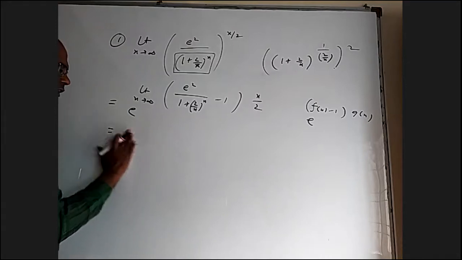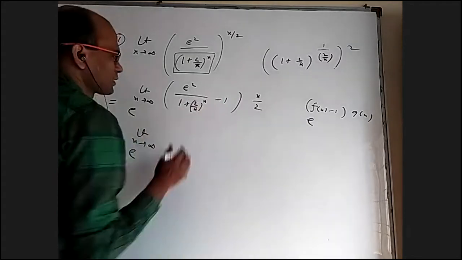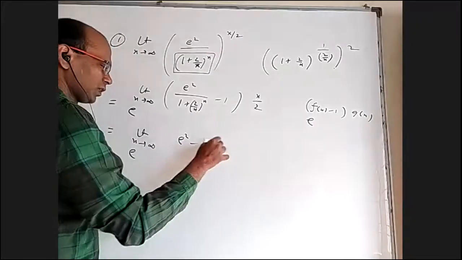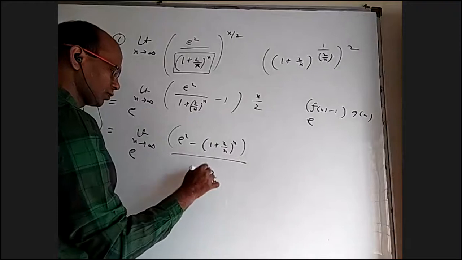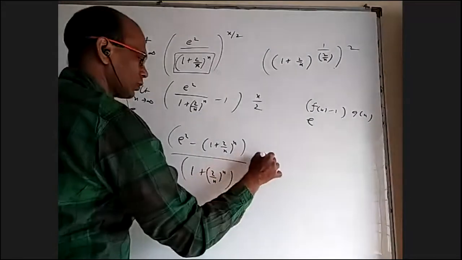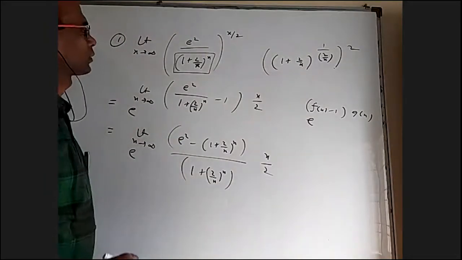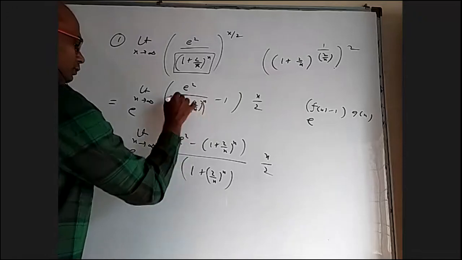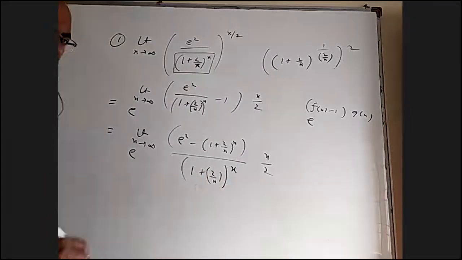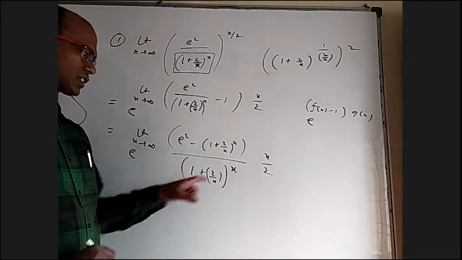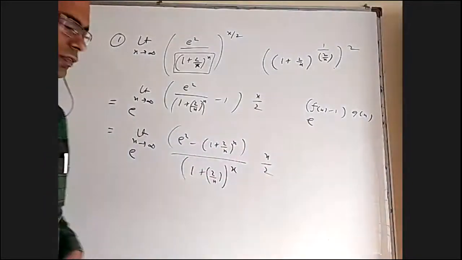Now what to do with this? This is a relatively difficult question. e power limit x tends to infinity. When I take the LCM here, I get (e square minus (1 plus 2 by x) whole power x) by (1 plus 2 by x) whole power x, into x by 2. I don't think I have to worry about the denominator because it is becoming e square. But the numerator and this is becoming 0 into infinity. I have to deal with that.